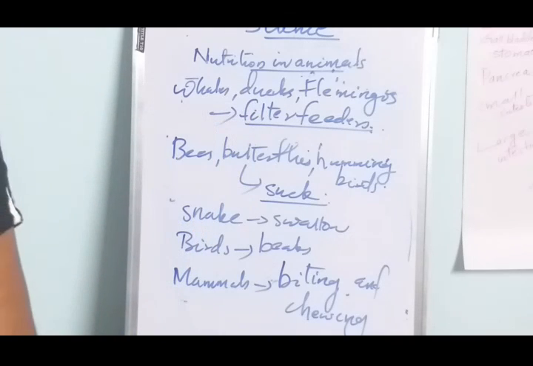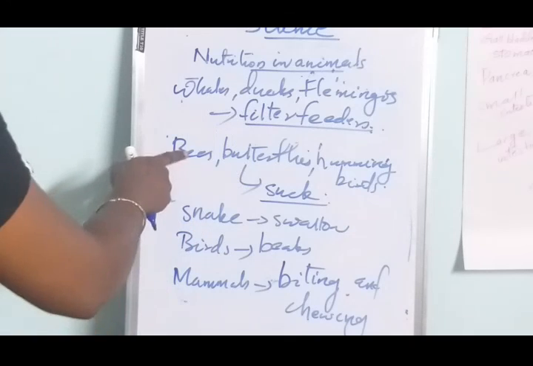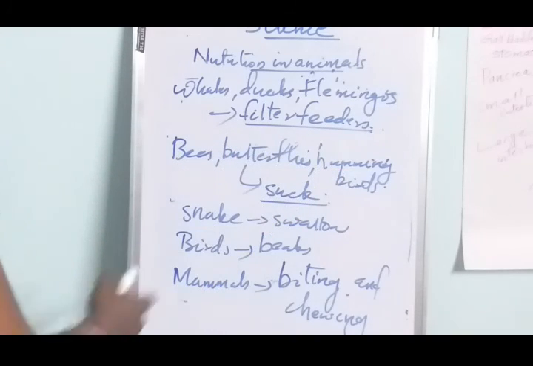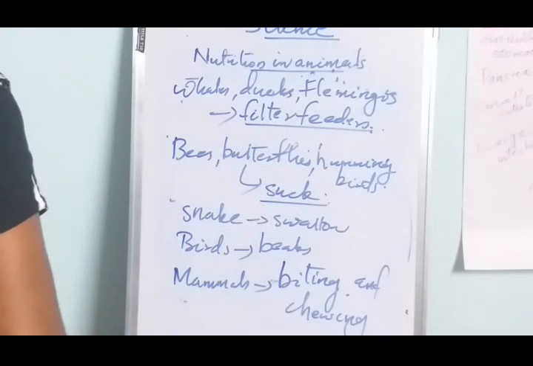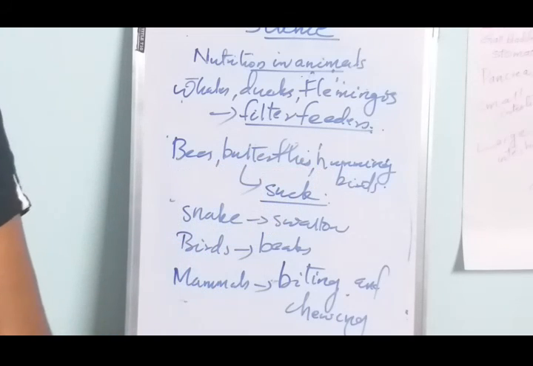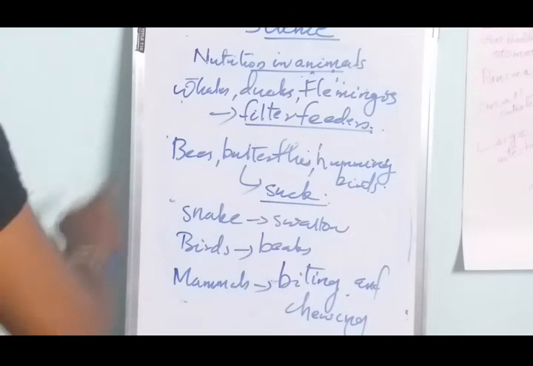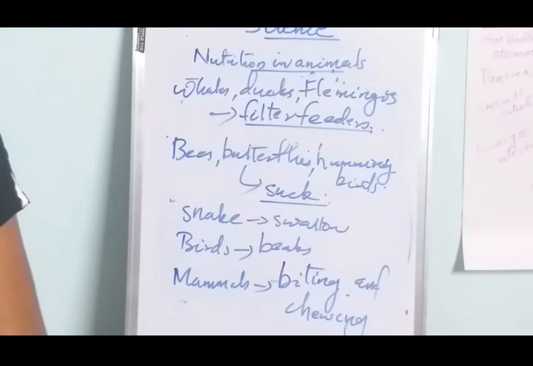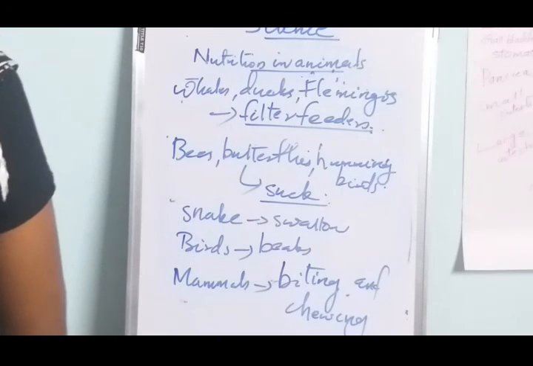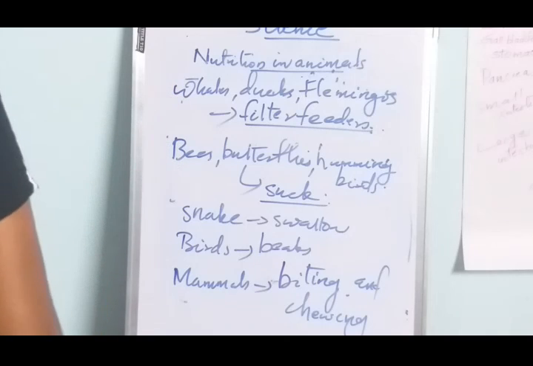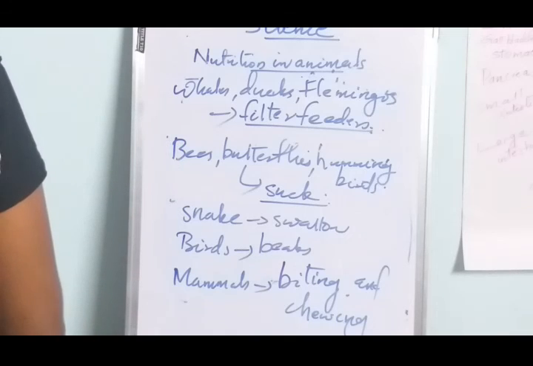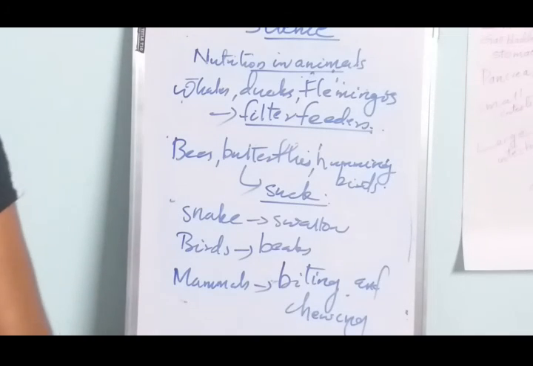That is about the feeding habit of animals. Bees, butterflies and hummingbirds suck nectar from flowers. Snakes swallow food. Birds obtain food with the help of beaks. Mammals have teeth which help in biting and chewing food. And animals such as whales, ducks and flamingos strain food from water, and such animals are called filter feeders.